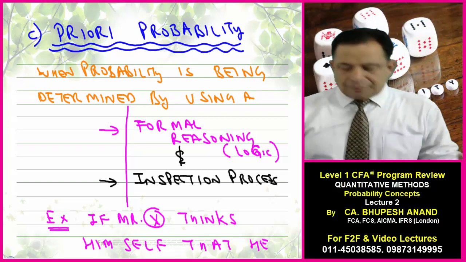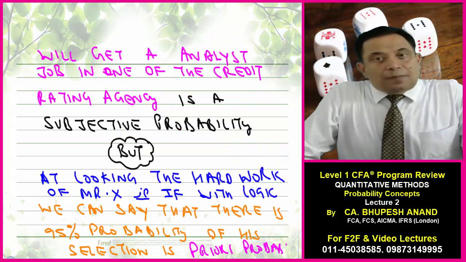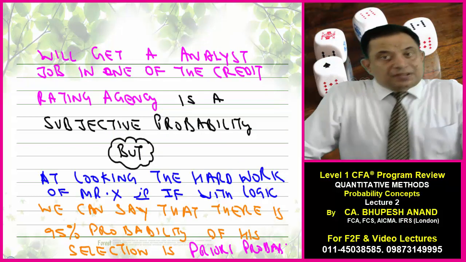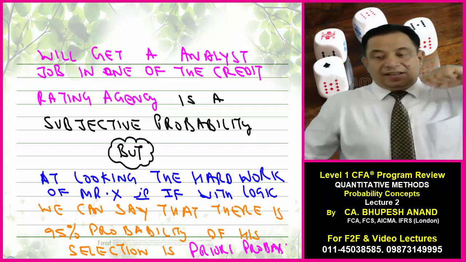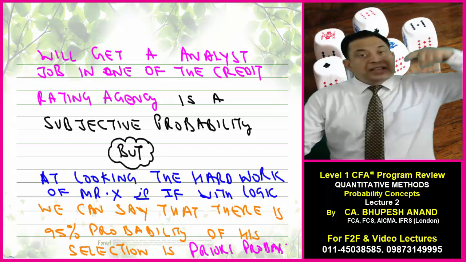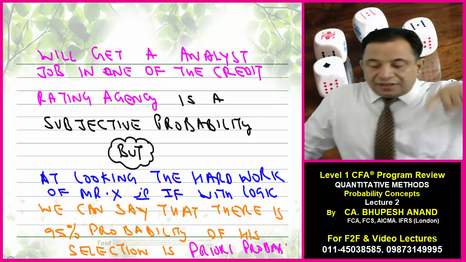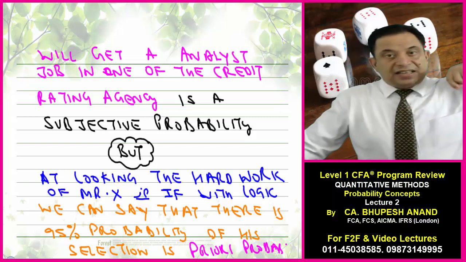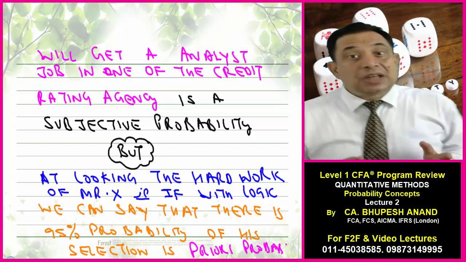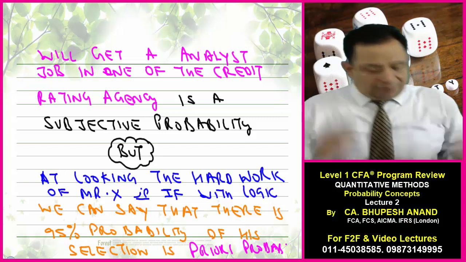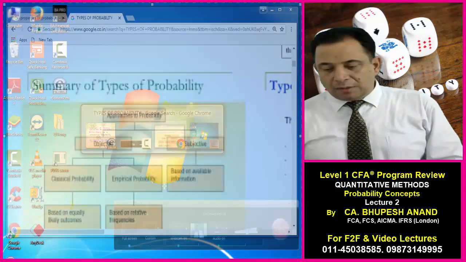If Mr. X thinks himself that he will get an analyst job in one of the credit rating agencies 100%, then that is his subjective probability. But looking at the hard work of Mr. X, if with logic we can say that there's a 95% probability of his selection, then it is priori probability. So you're getting the point. So let's see what Google Baba is saying to us.